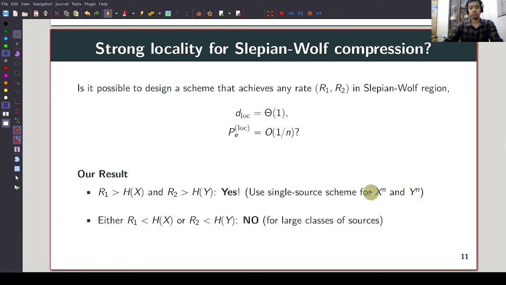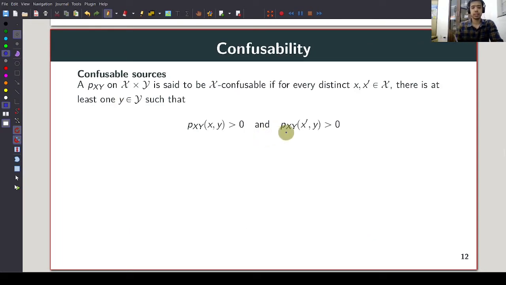Our main contribution is to show that if R1 is less than the entropy H(X) or R2 is less than the entropy H(Y), then it is impossible to obtain strong locality. This holds for a very large class of sources. We say that a joint distribution is X-confusable if for every distinct x and x', there is at least one symbol y which confuses x and x'.